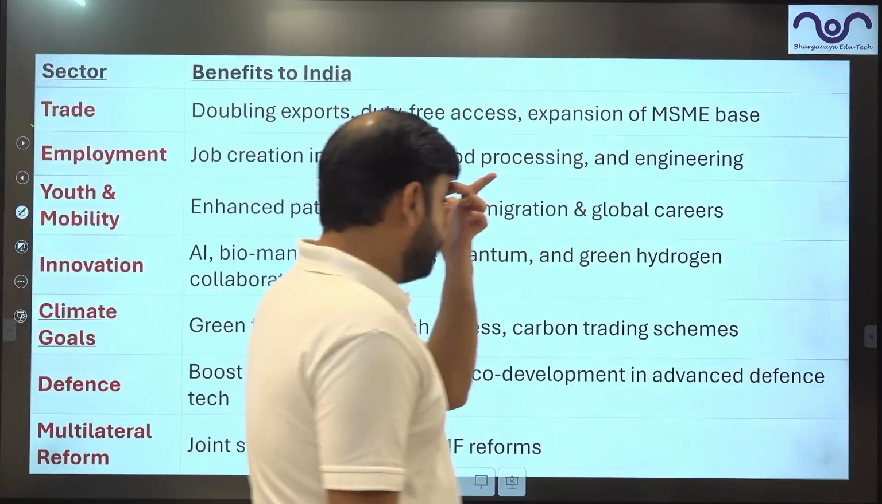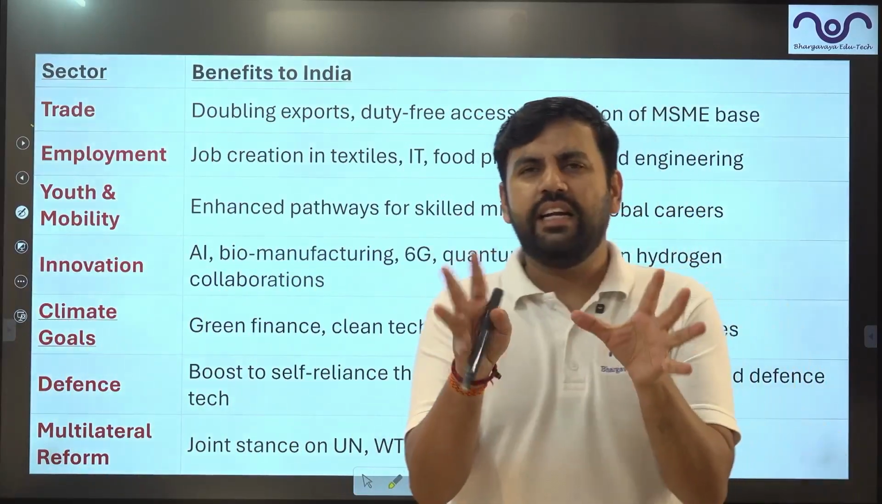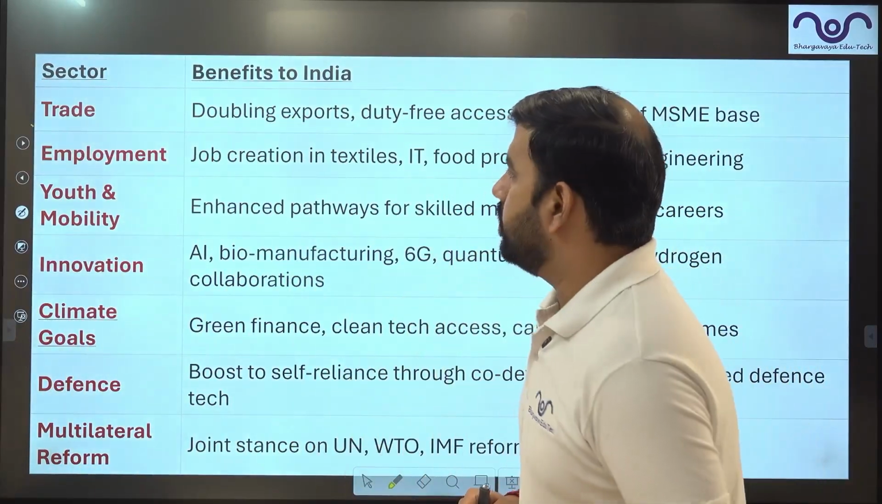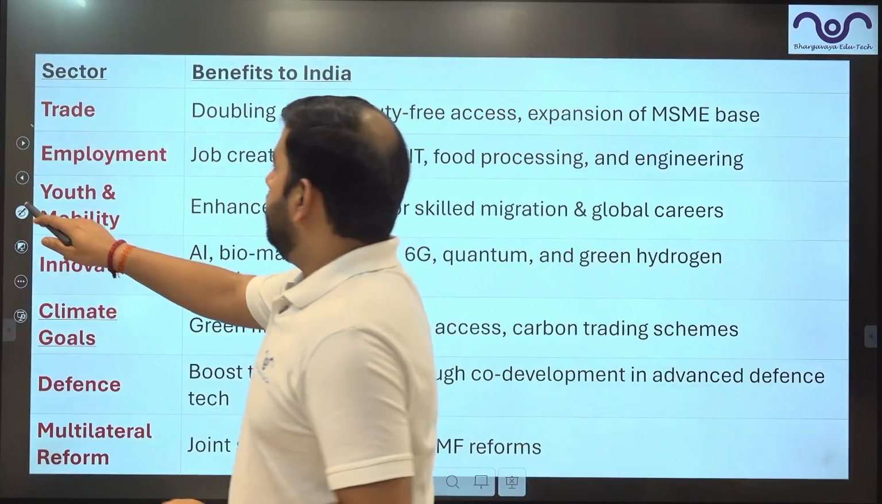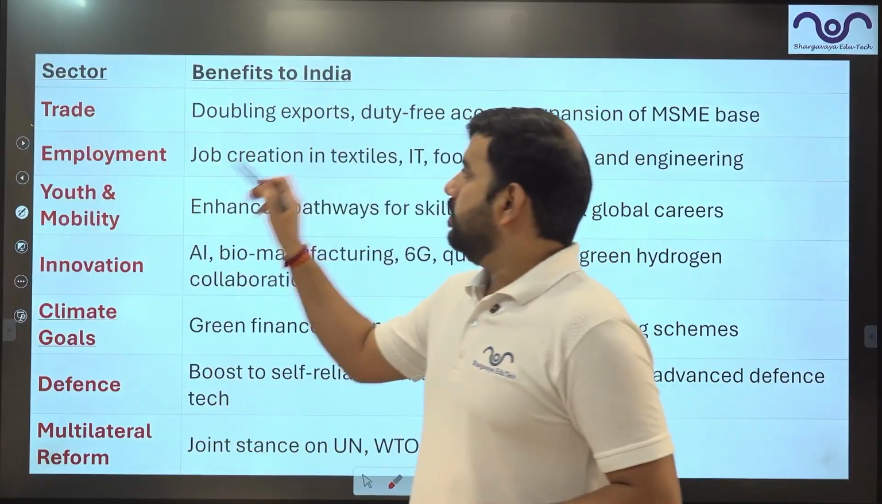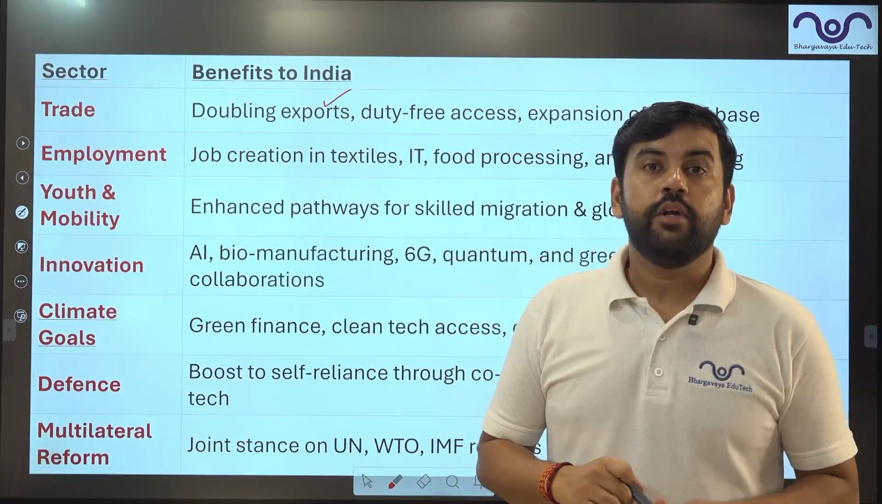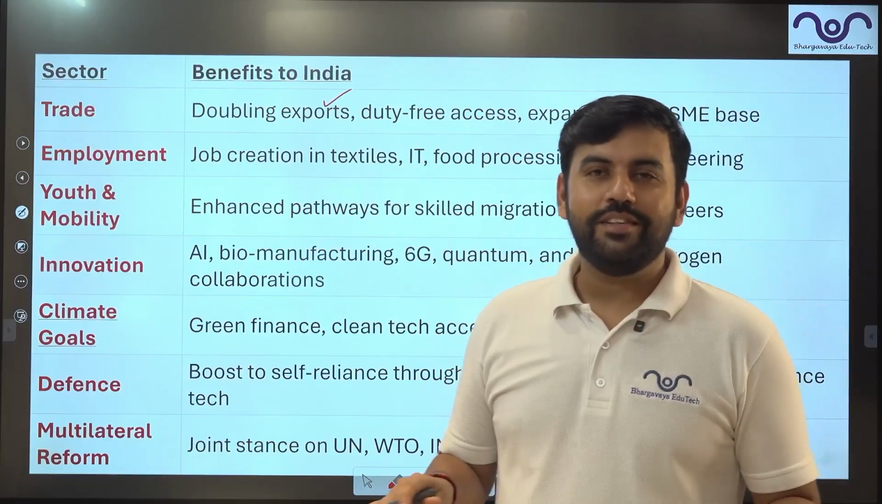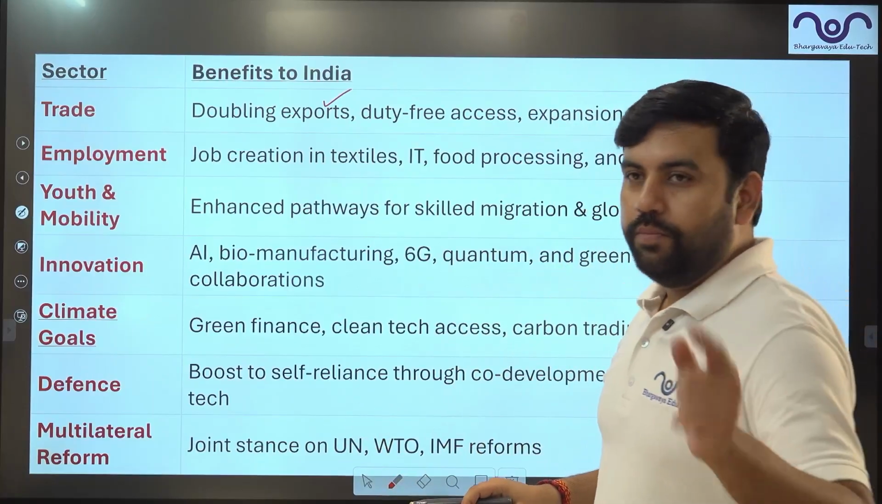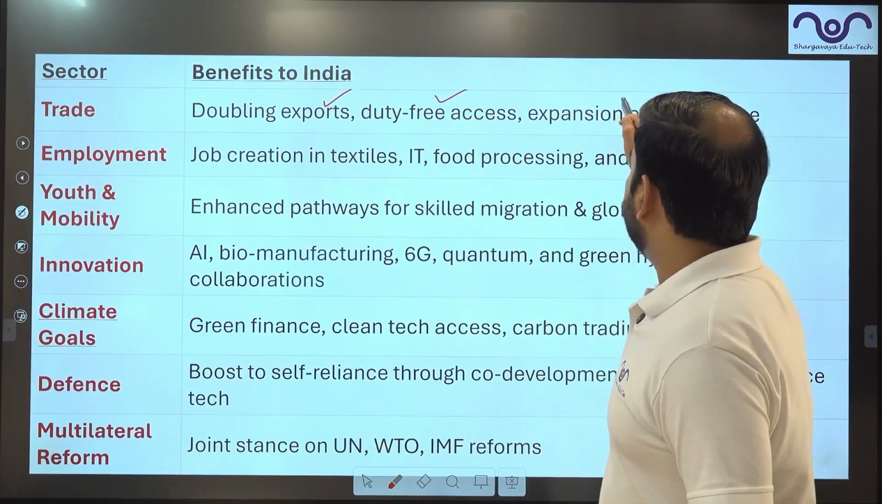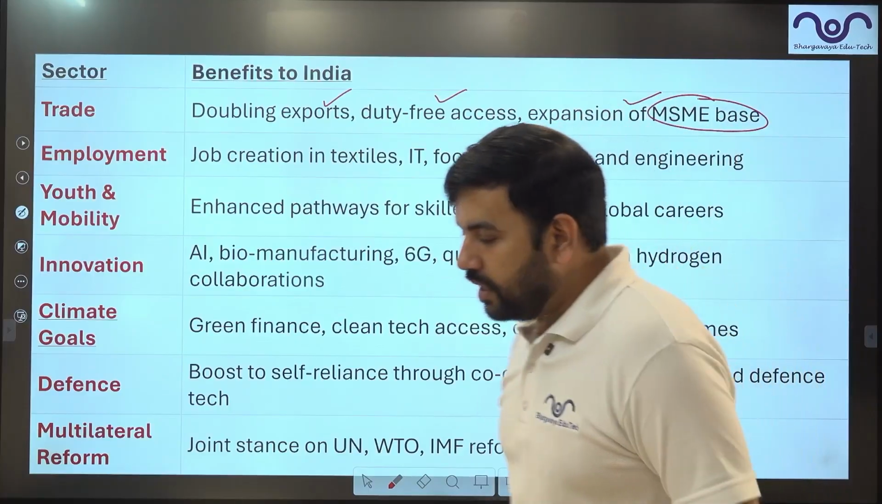Now look at this, the benefits. Highlighted, I have included that into the table. What are the benefits of various sectors? Trade sectors. It will double India's export to Britain, not to the other countries. It will double India's export to Britain. Secondly, duty-free access, expansion of MSME base.